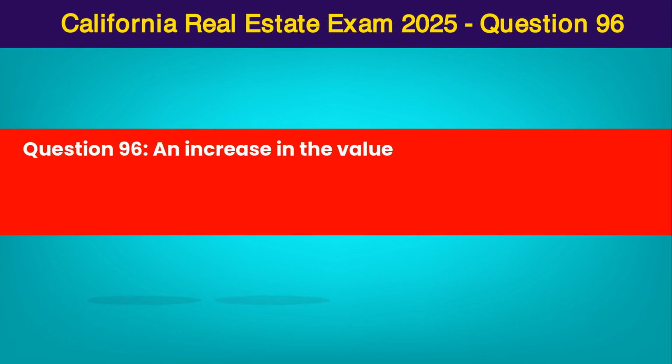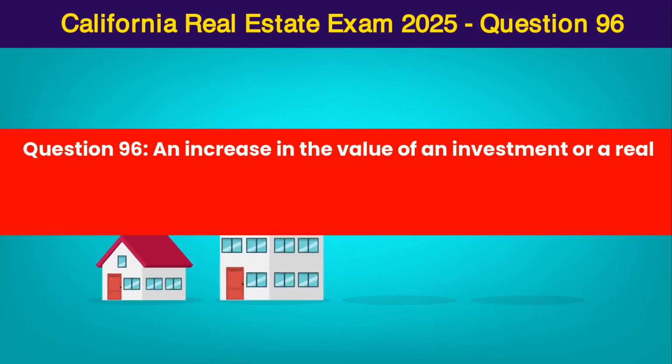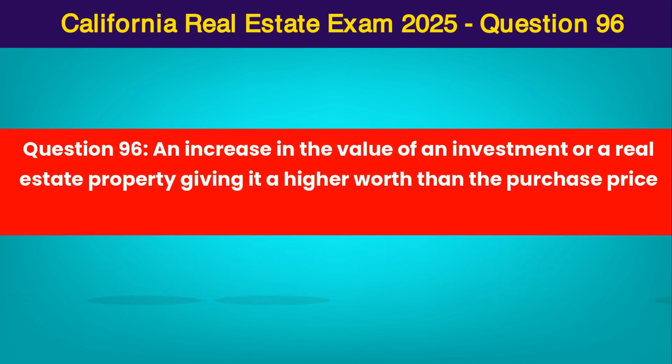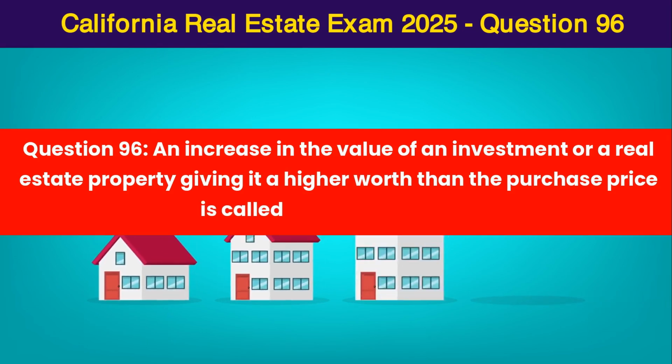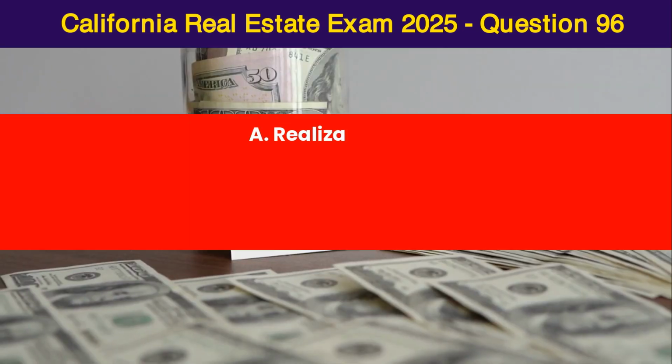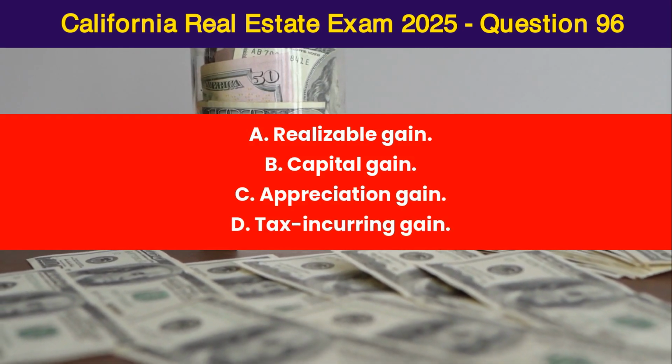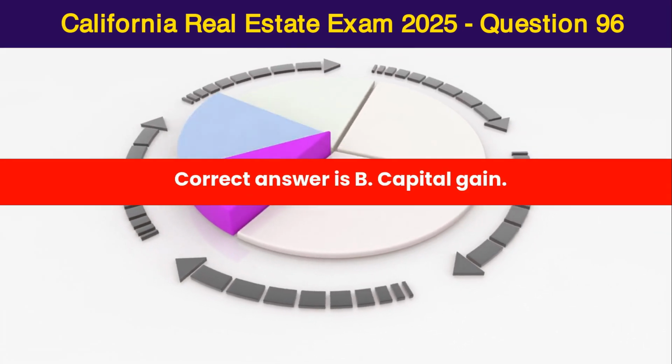Question 96. An increase in the value of an investment or a real estate property, giving it a higher worth than the purchase price is called A. Realizable gain, B. Capital gain, C. Appreciation gain, D. Tax incurring gain. Correct answer is B. Capital gain.